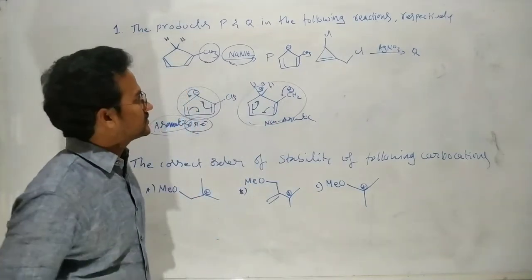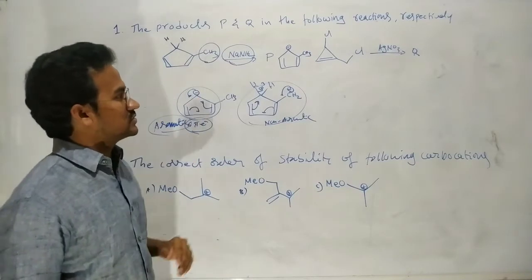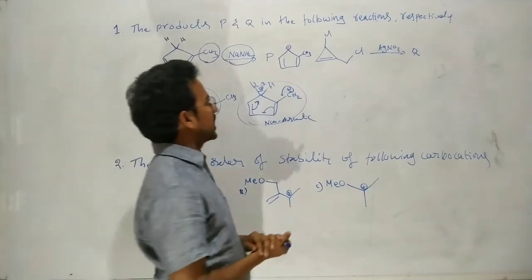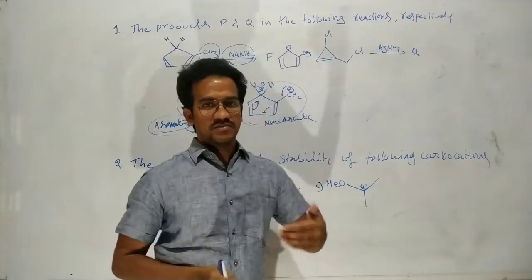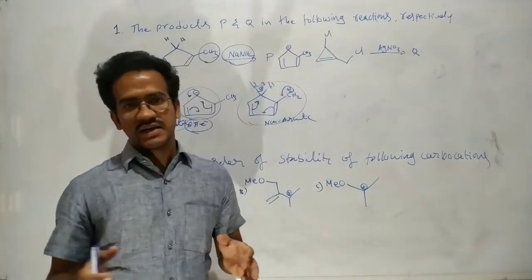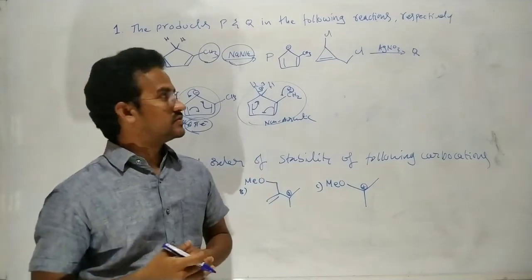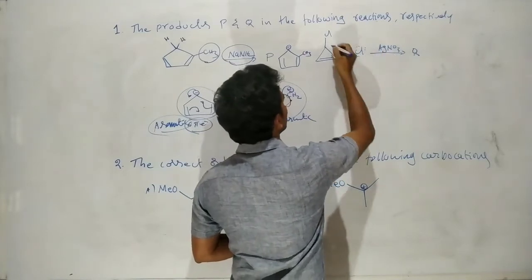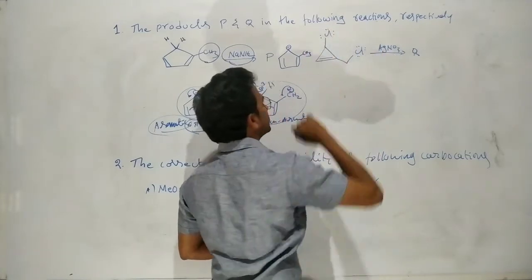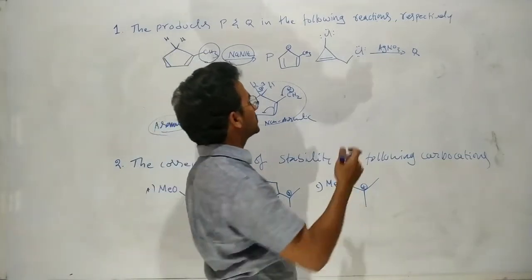Okay, that's it. Next, let us try to write the product Q in this reaction. Here we have AgNO3, and silver has a strong affinity towards halogens. So either chlorine can be removed by the silver. Here there are two chances.